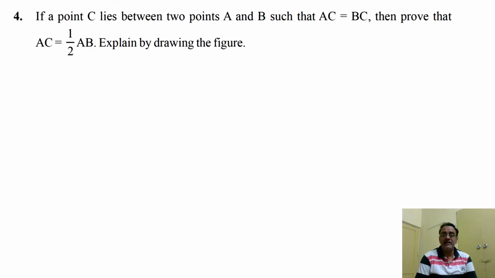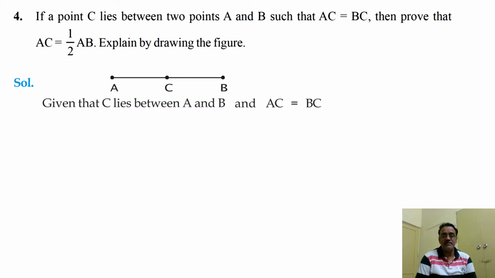If a point C lies between 2 points A and B such that AC is equal to BC, then prove that AC is equal to half of AB. Explain by drawing the figure. So let this be the figure, and C lies between A and B, and AC is equal to BC.